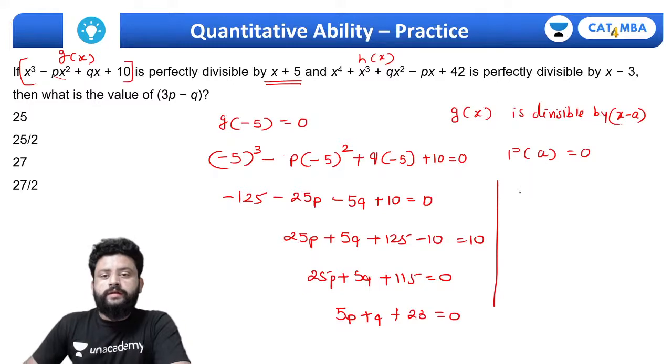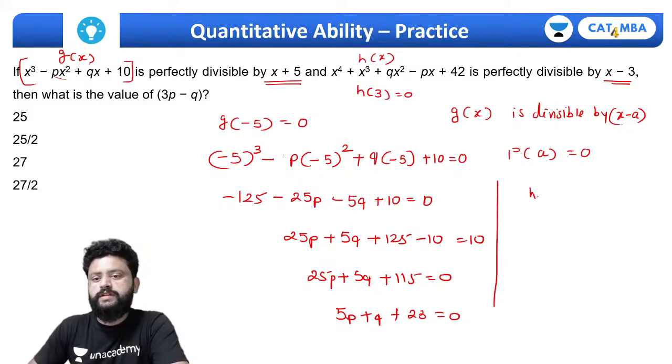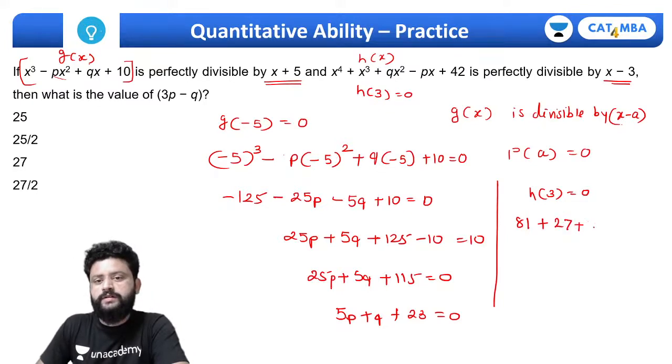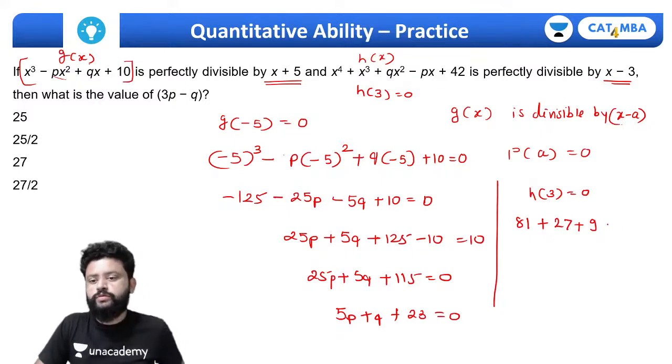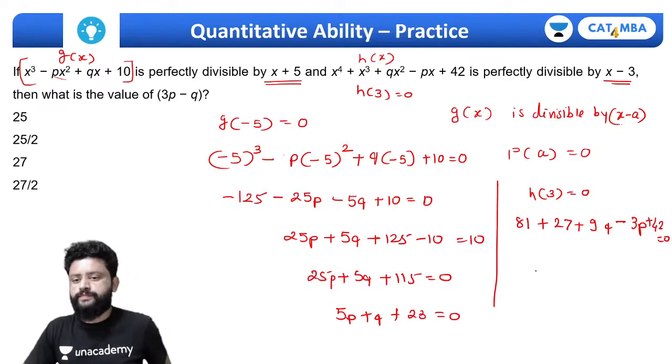Next thing, h of x is this and it is divisible by x minus 3, means h of 3 must be equal to 0. Similarly, h of 3 equals to 0, that simply means 3 to the power 4 is 81 plus 27 plus 9q minus 3p plus 42 equals to 0.